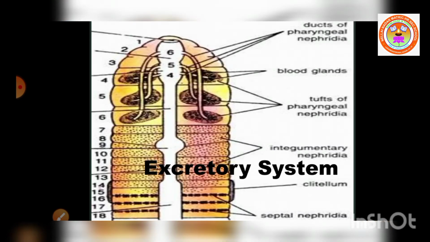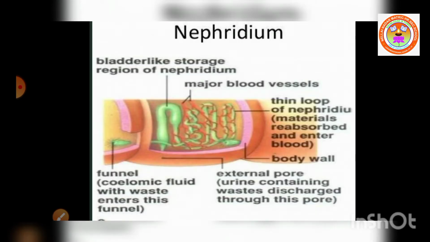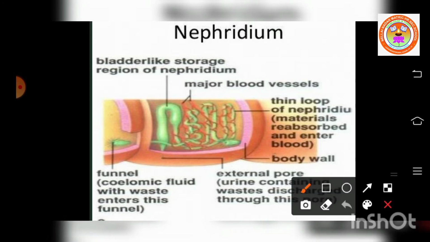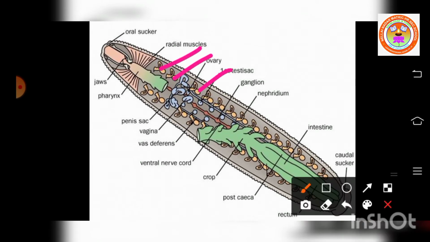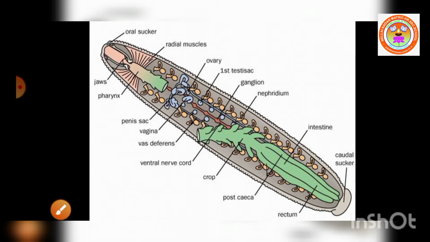In leech, excretion takes place by segmentally arranged paired tubules called nephridia. Here you can see a single nephridium. Okay, singular is a nephridium, plural form is the nephridia. Leech contains how many nephridia? 17 pairs of nephridia. Here you can see 1, 2, 3, 4, 5 like this. Totally 17 pairs of nephridia are there in leech acting as an excretory organ.